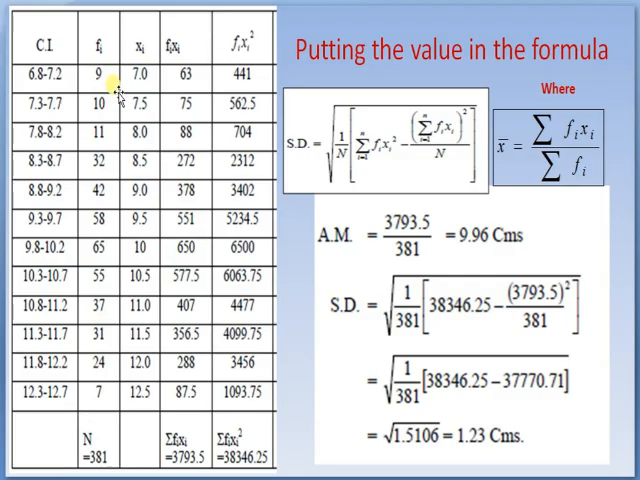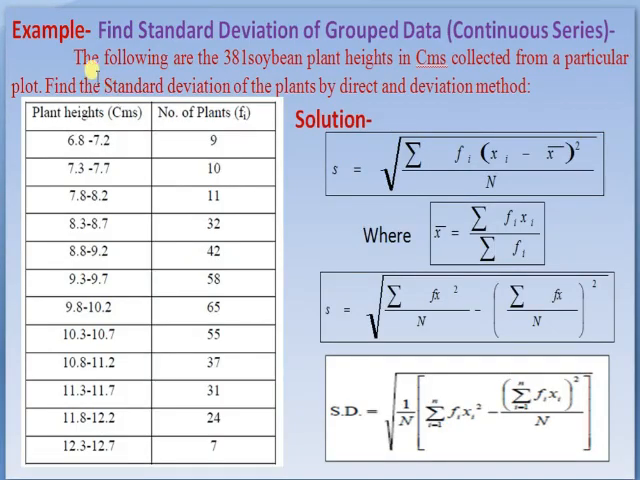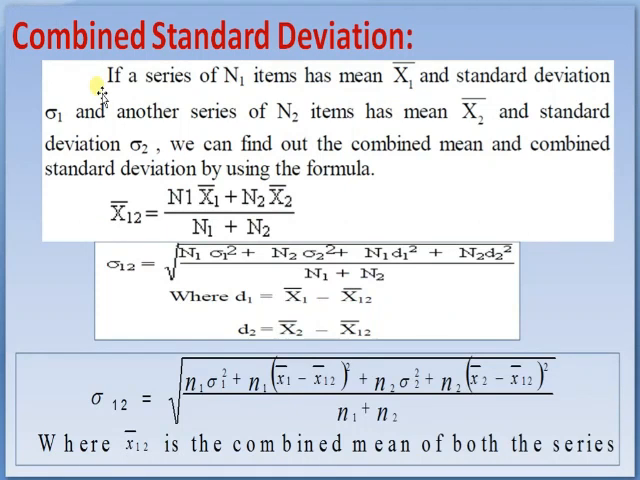minus (summation of fi xi) whole square divided by n, and x bar is equal to summation fi xi divided by summation fi. The arithmetic mean is 9.96 centimeter, and SD is equal to 1 upon 381 bracket summation of fi xi square, that is 38346.25, minus (summation of fi xi) whole square, that is 3793.5 whole square, divided by 381. After solving this, we get 1.23 centimeter standard deviation in the plant height of these soybean plants.